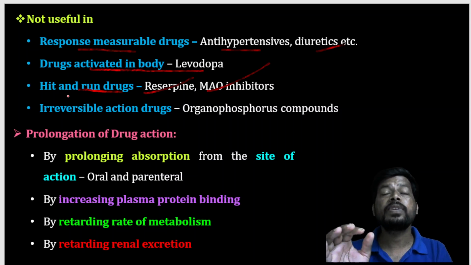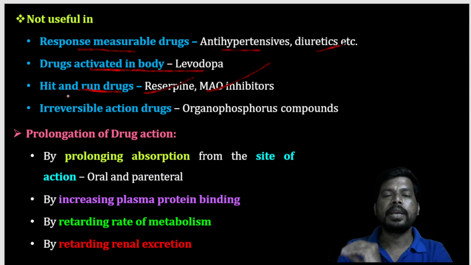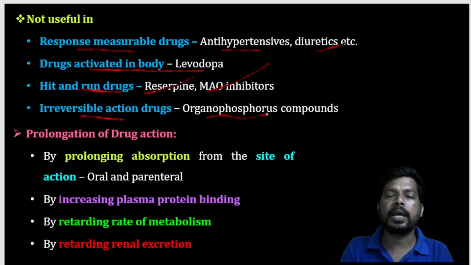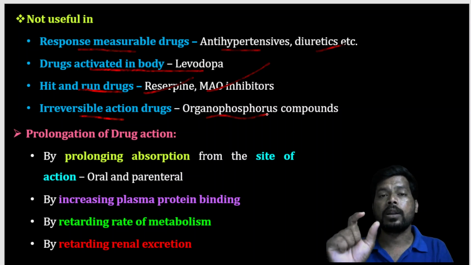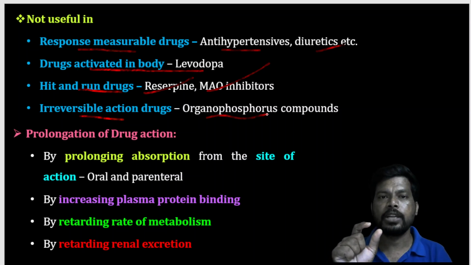So what is the meaning of hit and run drugs? Simply, they hit the receptor and they dissociate from the receptor. Next, irreversible acting drugs like organophosphorus compounds like malathion, parathion. These are indirectly acting cholinomimetics or acetylcholine agonists.